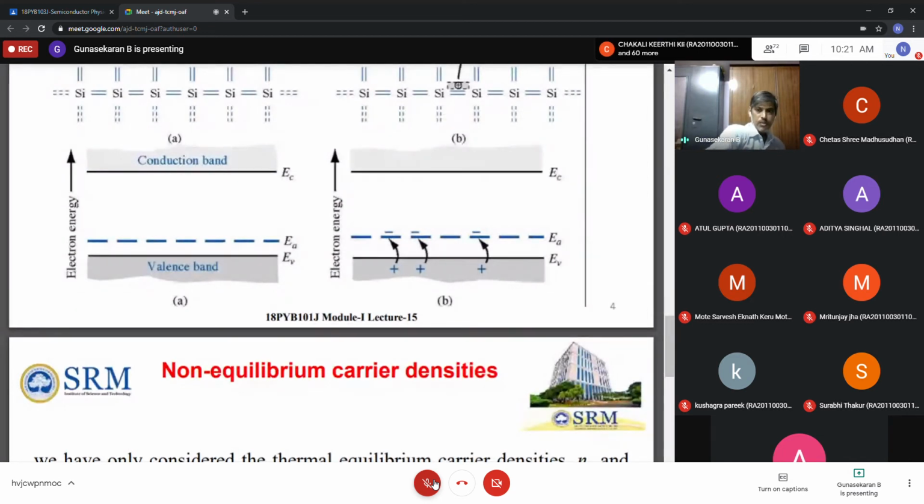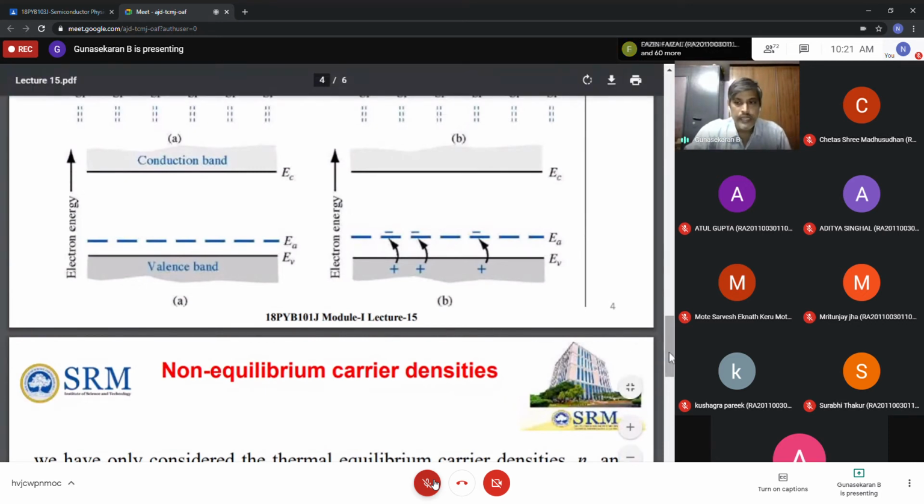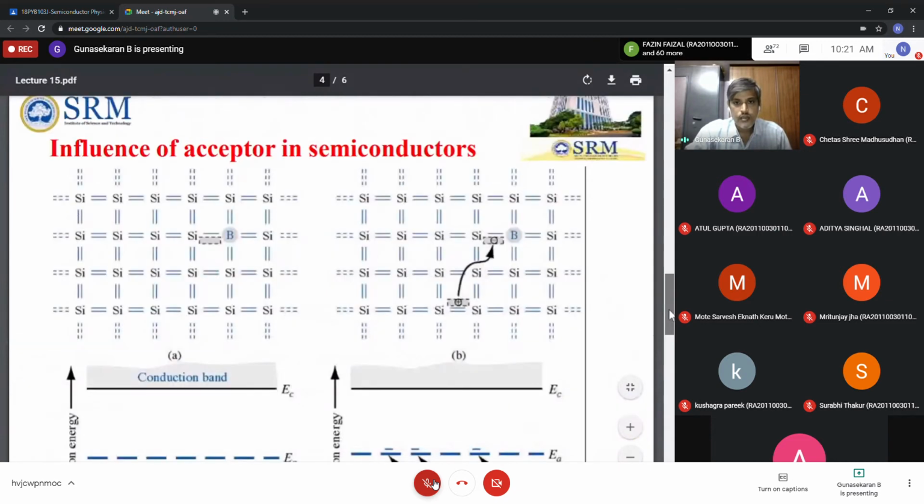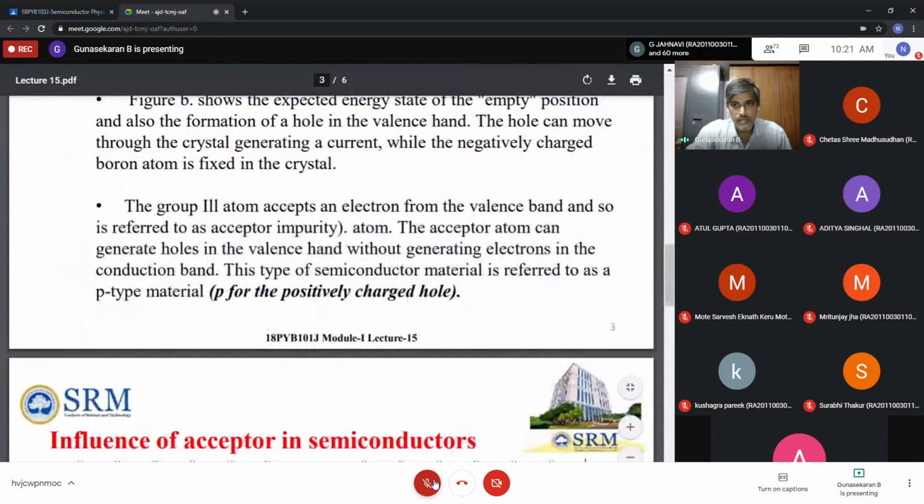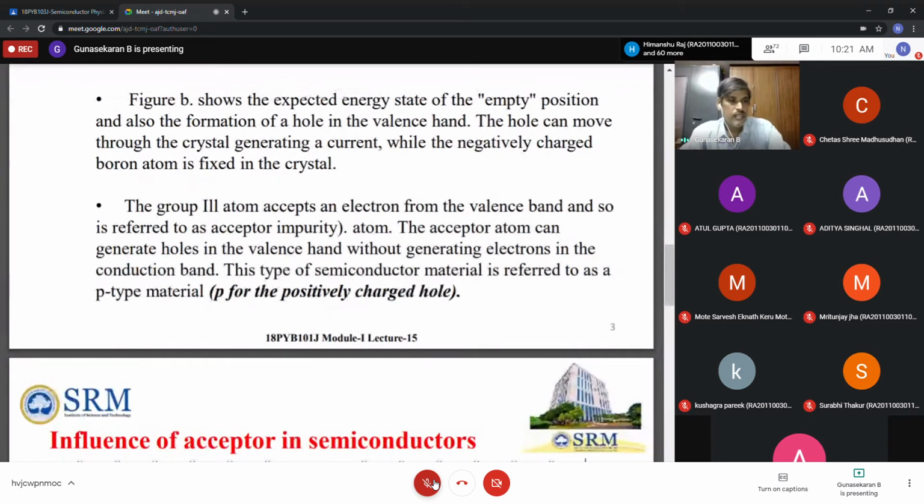It will create positive holes in the valence band. So in this process, the holes are created without generating electrons. That's why you say this is a p-type semiconductor. See here, the group 3 atoms, especially the trivalent impurities, accept electrons and generate holes in the valence band without generating electrons in the conduction band. So this type of semiconductor you say is a p-type semiconductor. In a p-type semiconductor, which are the majority carriers, holes or electrons? Holes. Holes are the majority charge carriers.